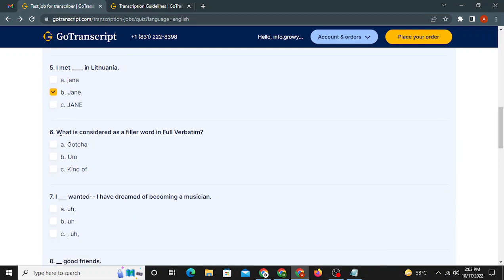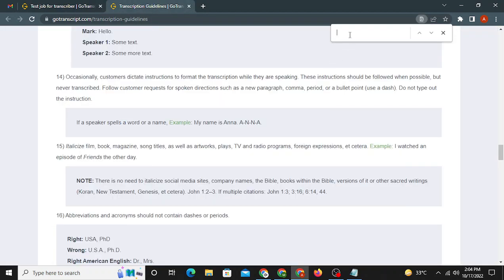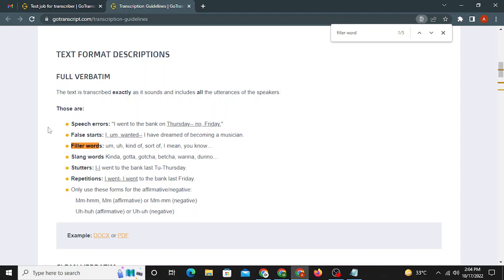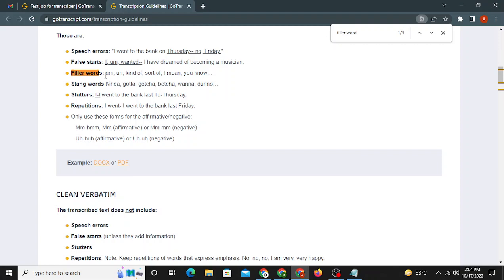Number 6 is: what is considered a filler word in full verbatim? So let's go to the full verbatim again and just copy the filler word. Okay, so we are under the tab of full verbatim, and let's see the filler words.